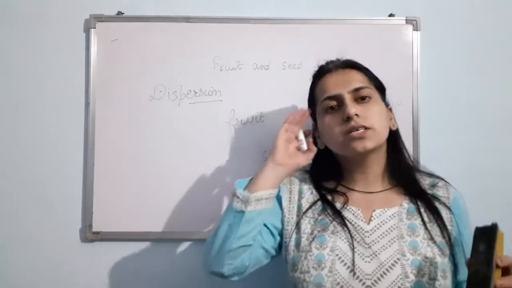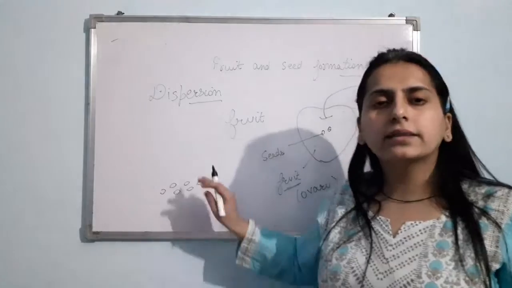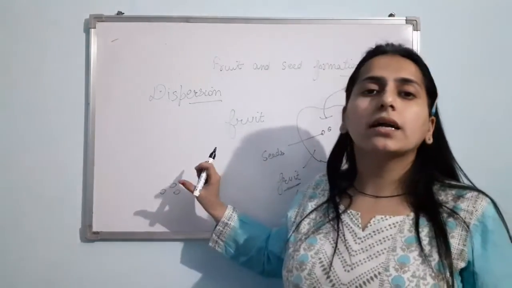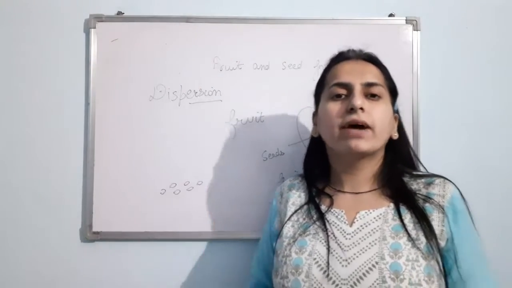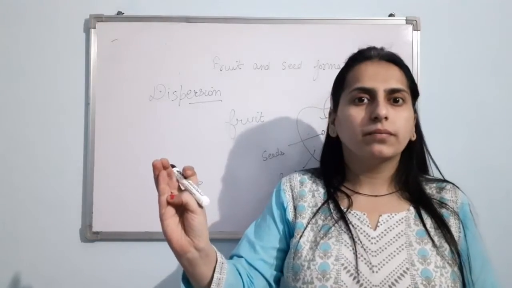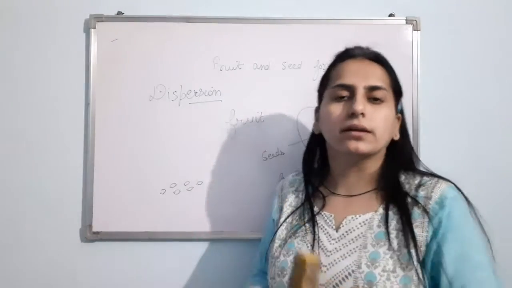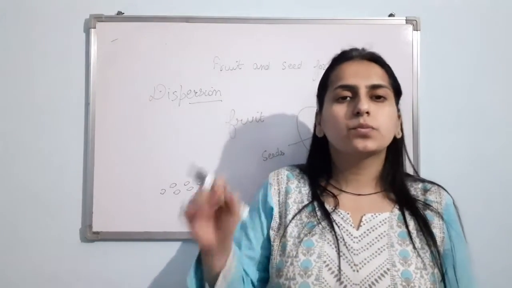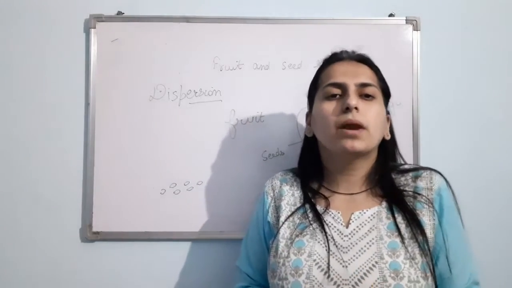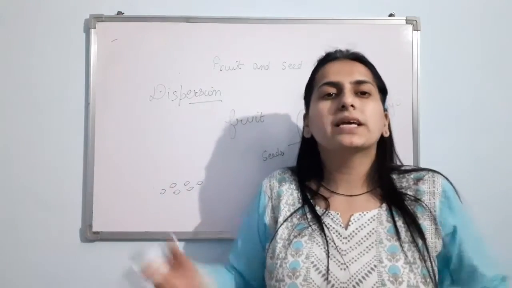Clear? Now just think, if all the seeds will grow at the same place, then what problem will arise? They will start competing. They will start fighting for space, nutrients, water, and as a result, they will not be able to grow into a healthy plant. So there is a need to disperse the seeds, right? Plus, the dispersion allows the plants to invade wider and new habitat, a new place to grow.